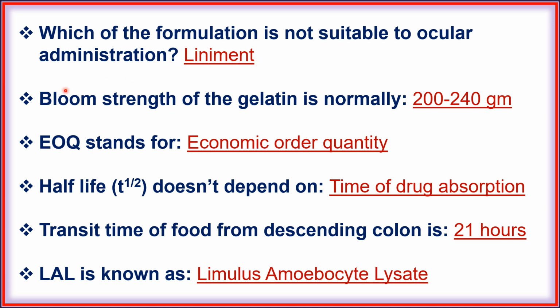Liniment. Next, bloom strength of the gelatin is normally 200 to 240 gram. Next, EOQ stands for economic order quantity. Next, half-life does not depend on time of drug absorption. Next, transit time of food from descending colon is 21 hours. Next, LAL is known as limulus amebocyte lysate.